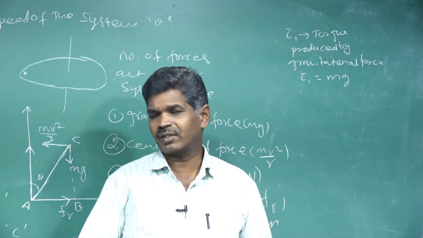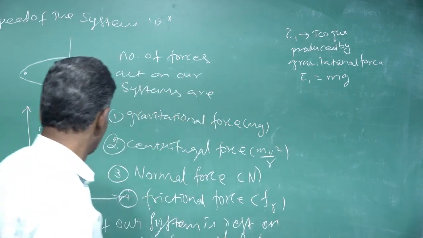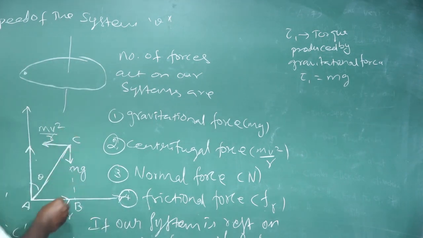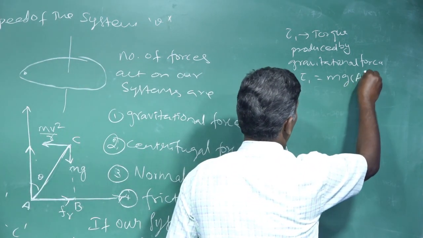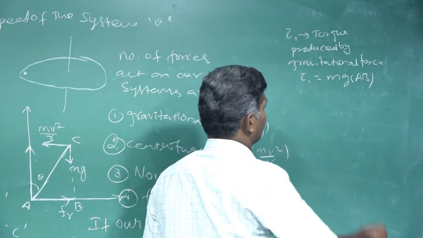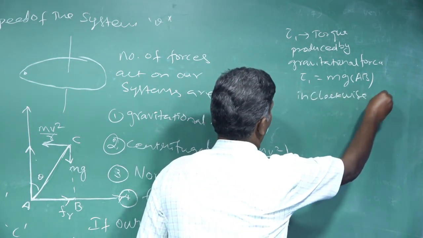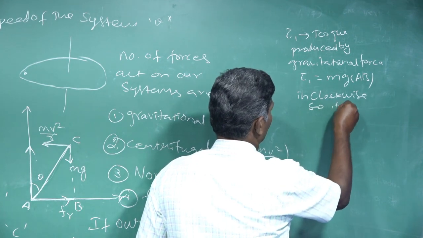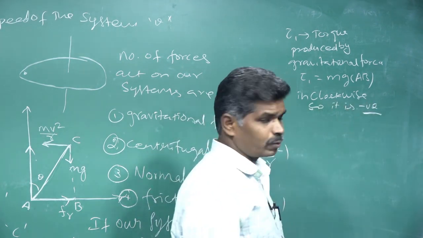Here the force is gravitational force, and its perpendicular distance is AB. It acts in clockwise, so it is negative.